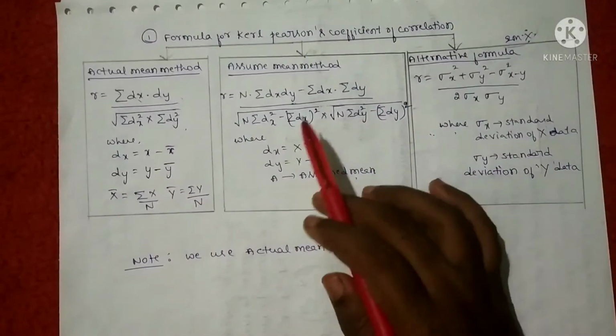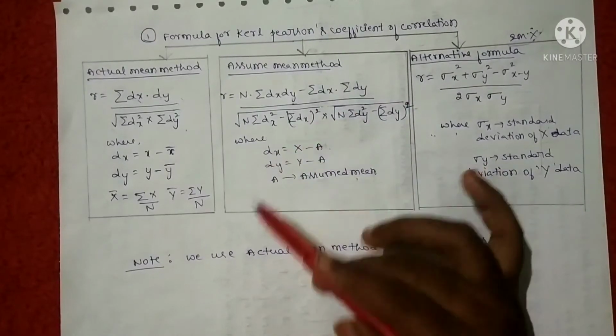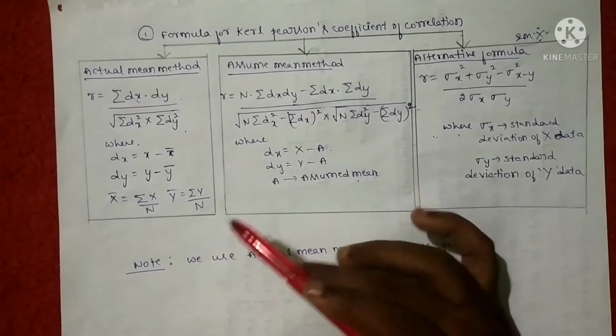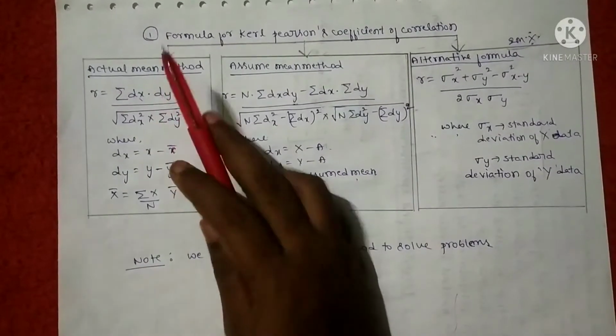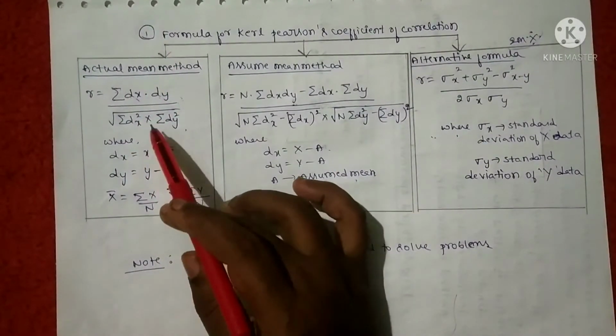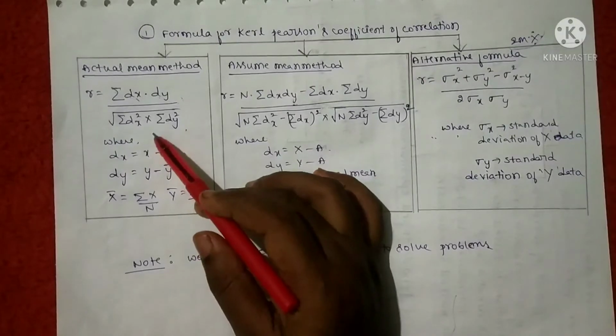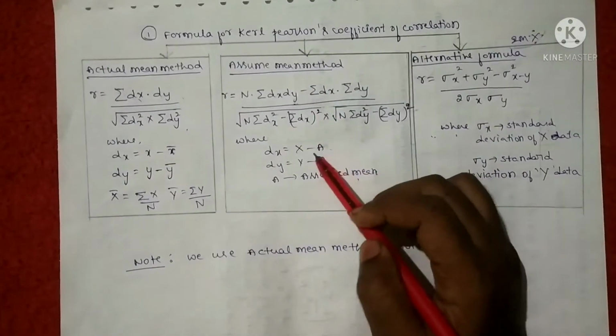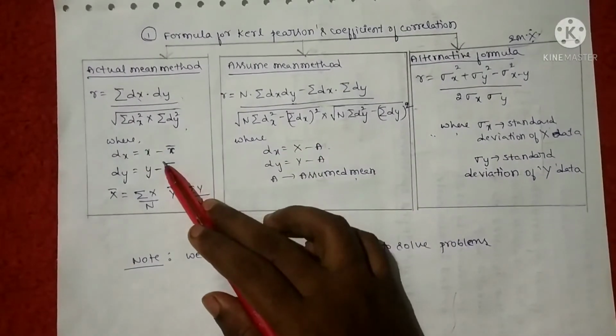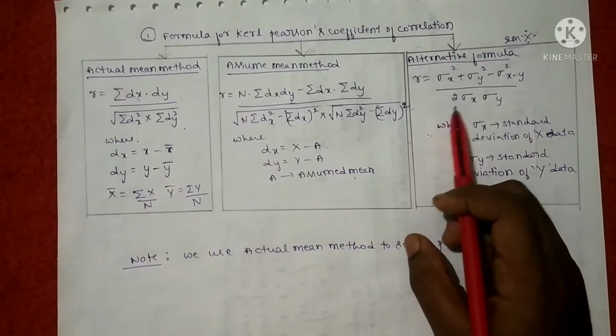In this method, they will not particularly mention any method like solve by using the actual mean method or solve by using the assumed mean method. No, they'll never ask like that. Anyhow, you have to use the actual mean method only. So it is very simple, but time consuming. You can solve by using this formula also, but it takes a lot of time. Fine. So please go through the actual mean method, and you have to practice this formula. Why?